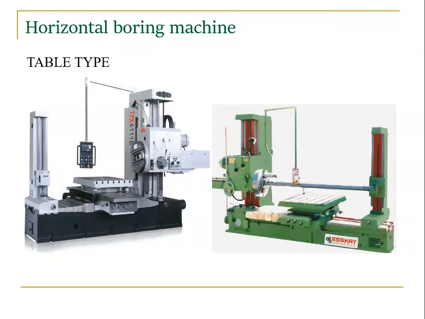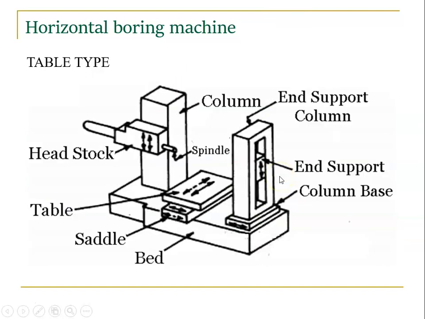The types of horizontal boring machine we saw are 3 types: table, floor, and multiple head. So this is the table type. Previously we saw this same one, the table type. Right, this is the pictorial representation of the table type. In 2D, this is a table type.